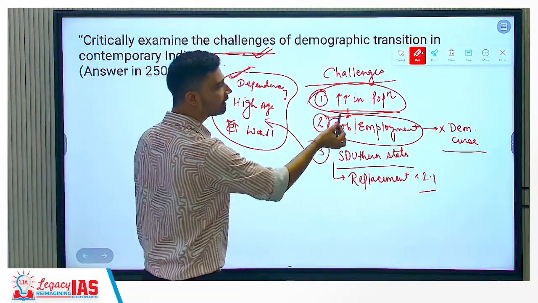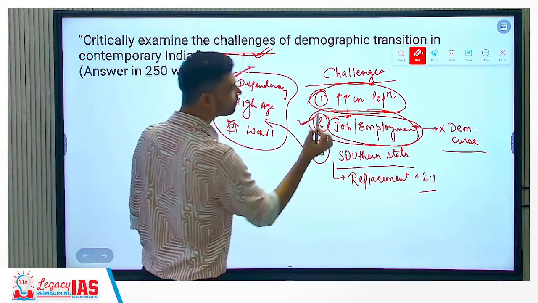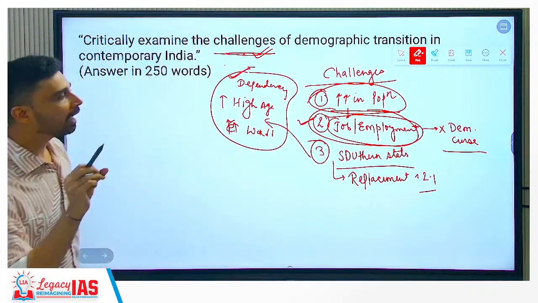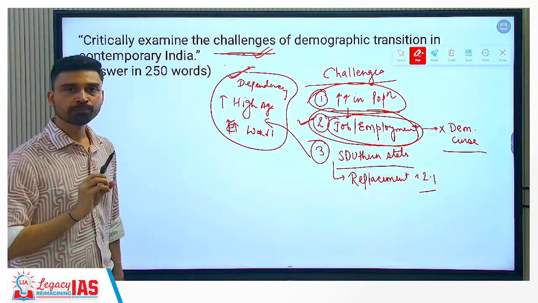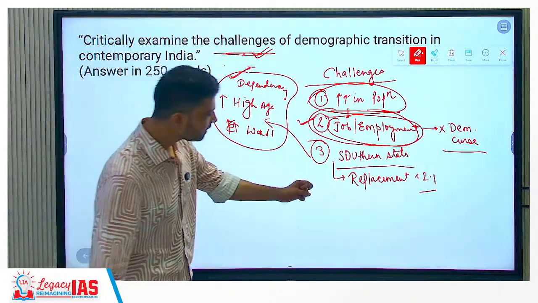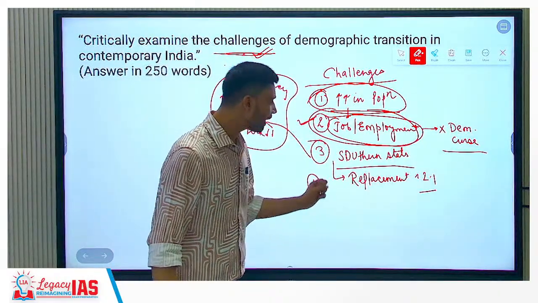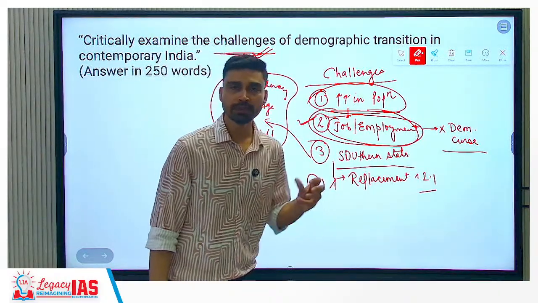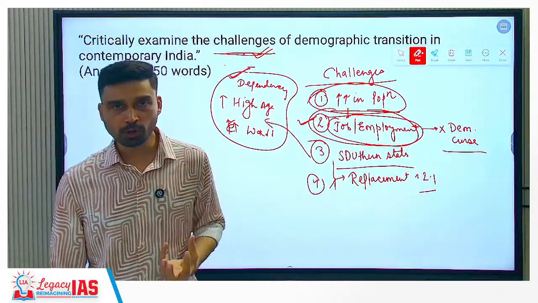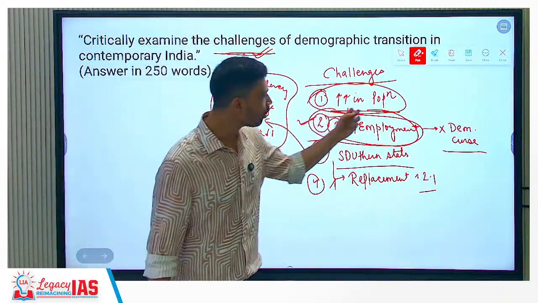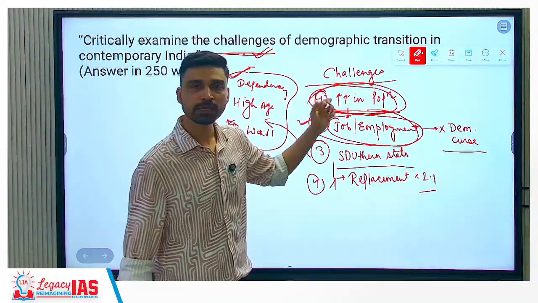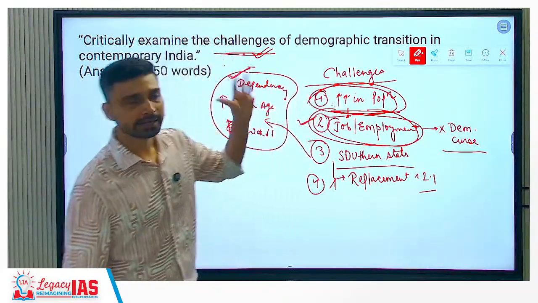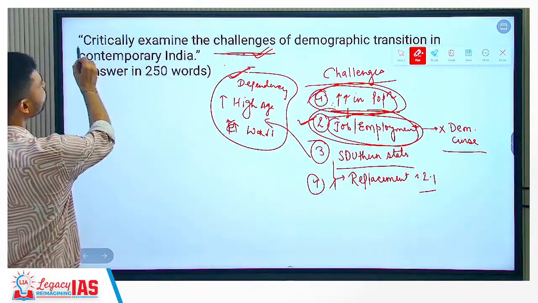Still TFR is higher, population is higher, but the other challenge is providing them with adequate and high quality job and employment. We have to ensure that, especially you can link here also with the rise of artificial intelligence. There's a big risk that it would result in job losses. So if mass job losses are seen, mass layoffs are seen, that could further trigger a crisis. However, we also have to critically examine it.